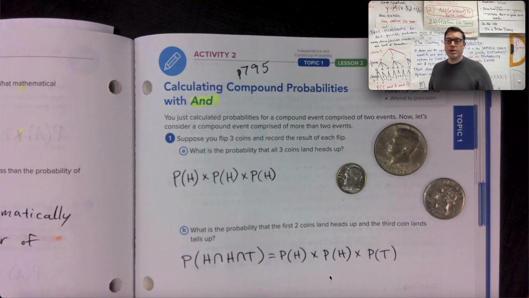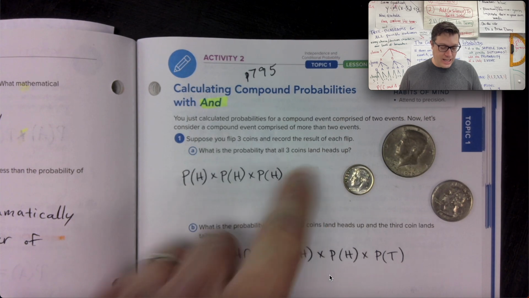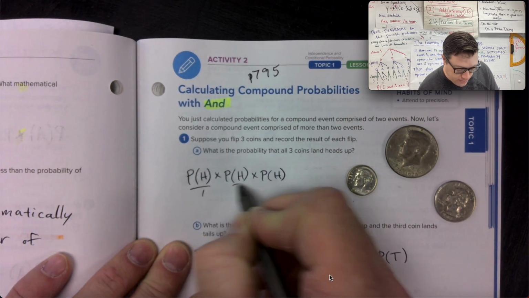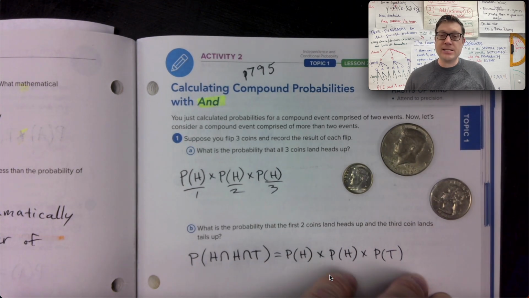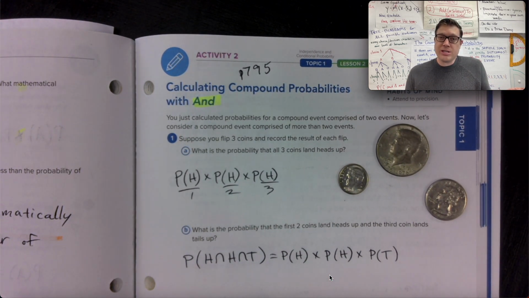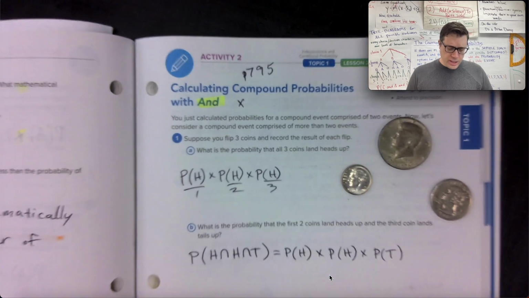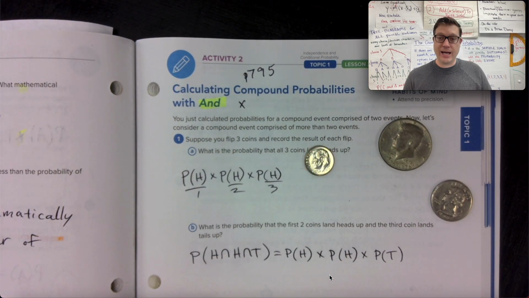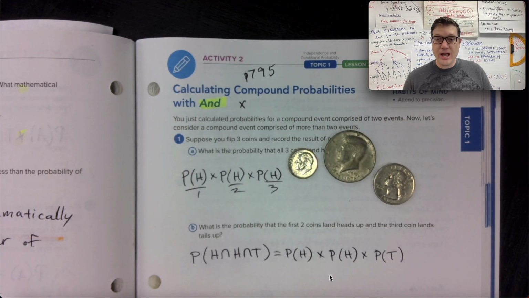Suppose you flip 3 coins and record the results of each flip. What is the probability that all 3 coins land heads up? So I have the first coin, the second coin, and the third coin. It is nice to know, like, fill in the blanks, that we should have 3 numbers that we're multiplying. And means times. All right, so there we go. My first coin, flipped it, got heads. Second coin, flipped it, got heads. My third coin, flipped it, and got heads.